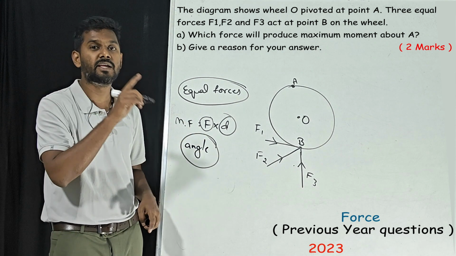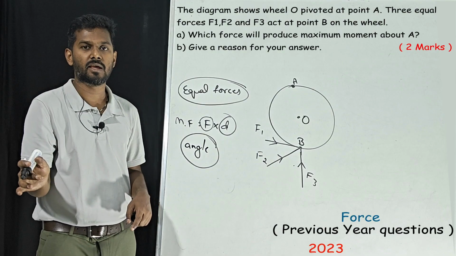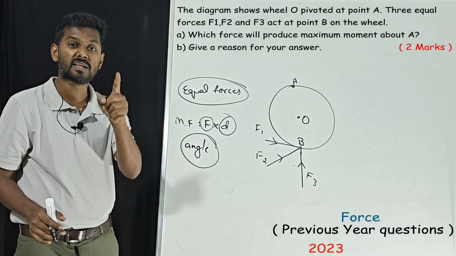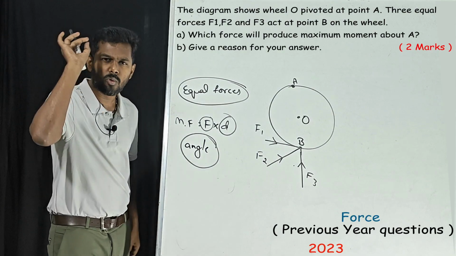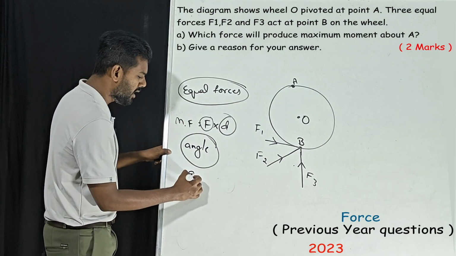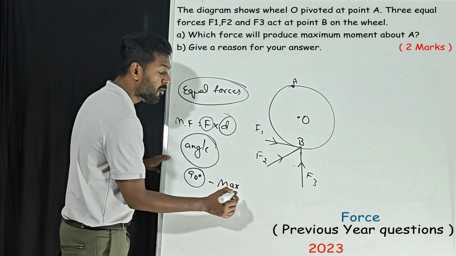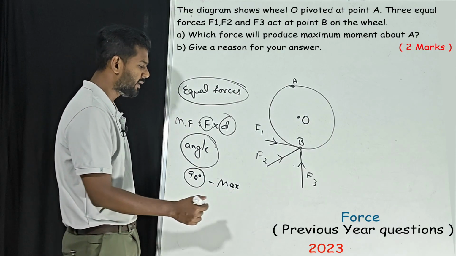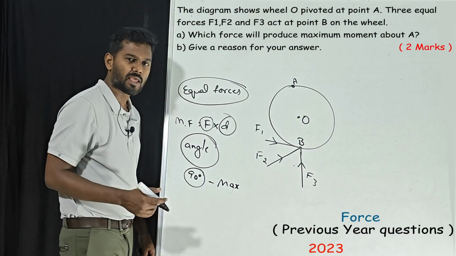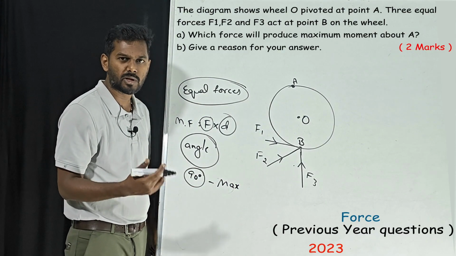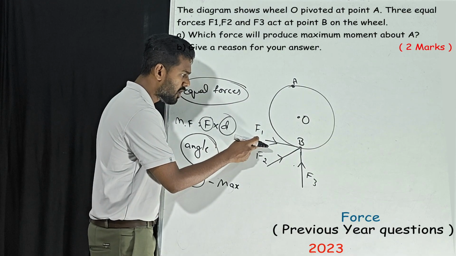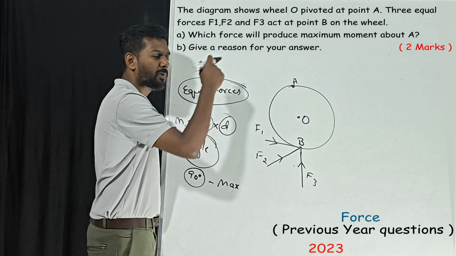For a 90-degree angle, it produces maximum moment of force. Keep that in mind, only for 90 degrees. Maximum moment of force. Now see the angle. What angle are we talking about actually? The angle between the force and the perpendicular distance.